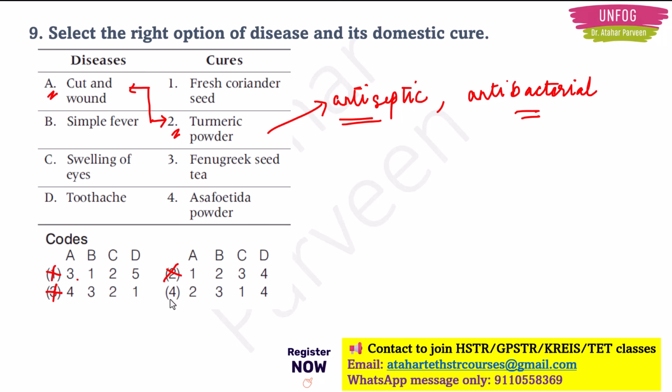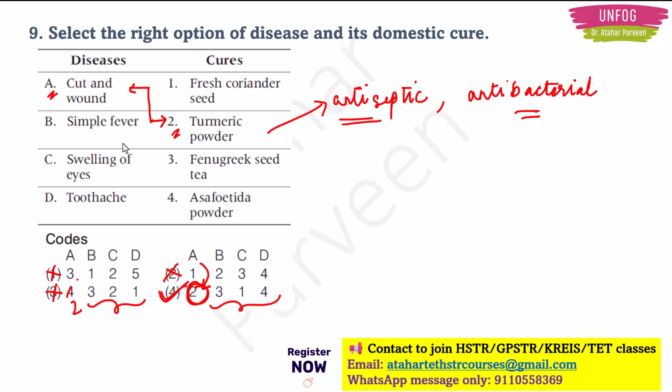But here in the fourth option, A is matched with option 2. It is correct, no? So option 4 should be the right answer for now. But you should check other options also if they are matching. Because sometimes what if there are two options in which A is matched with 2? Then how will you match? So for that you have to check the remaining 3 options also to be sure.